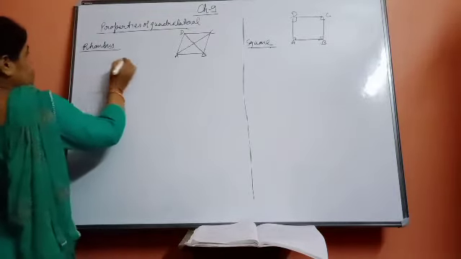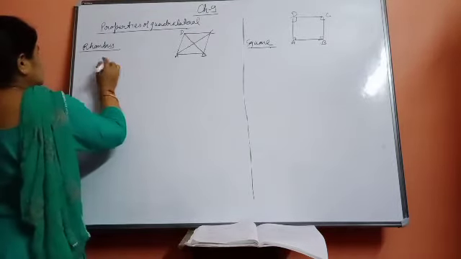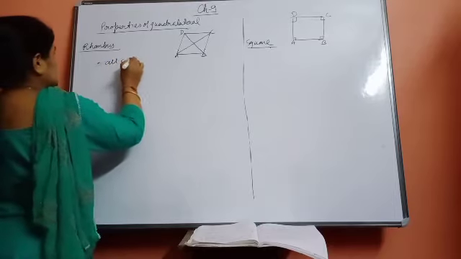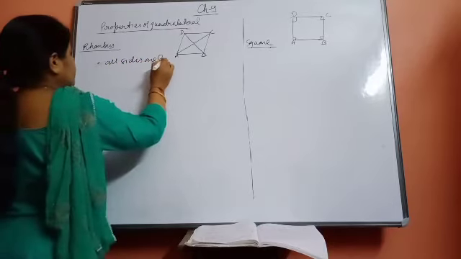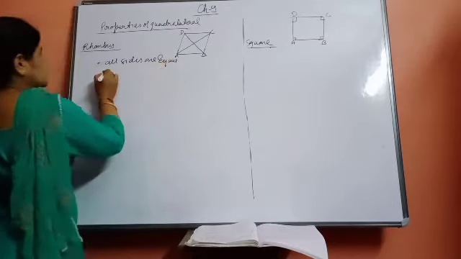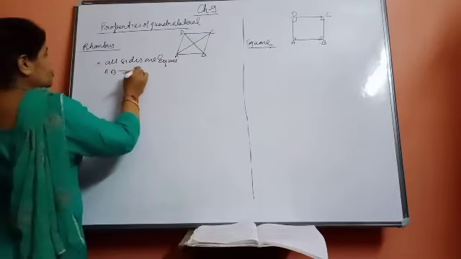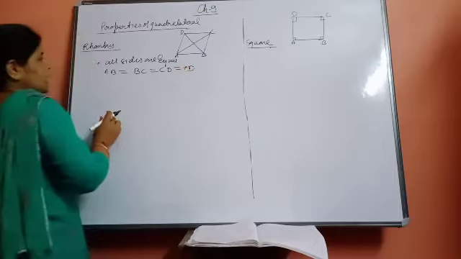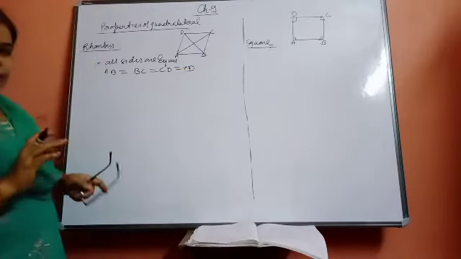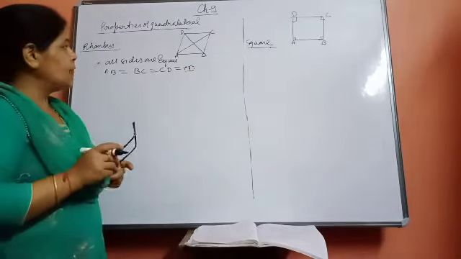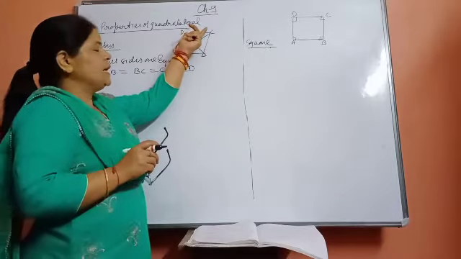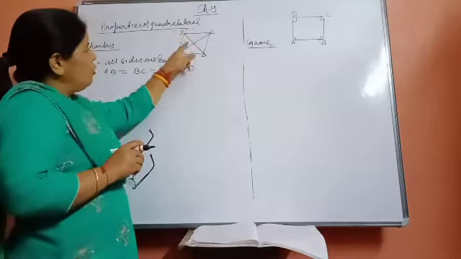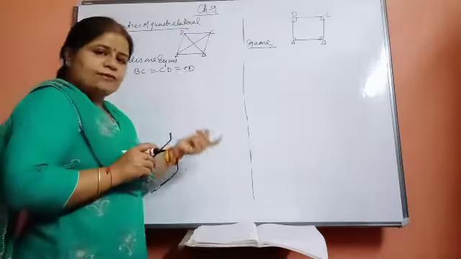See, first of all, all the sides are equal. It means AB is equal to BC is equal to CD is equal to AD. Then what were the properties of a parallelogram? Opposite sides must be equal. So if all the sides are equal, then the opposite sides will also be equal.